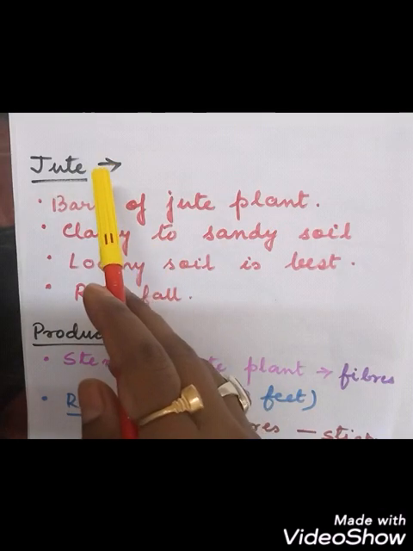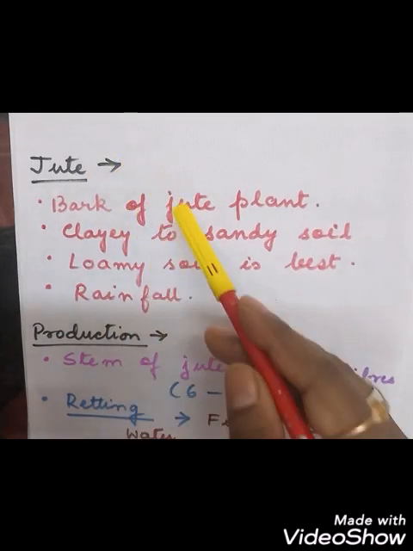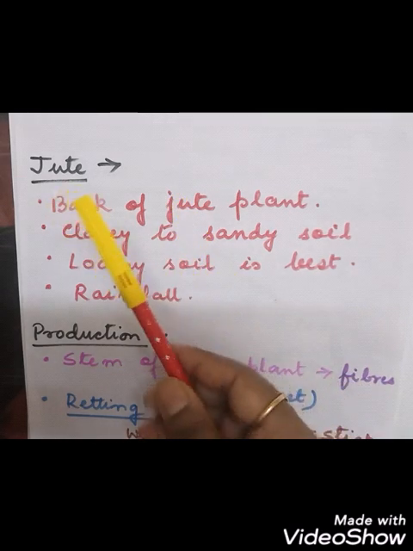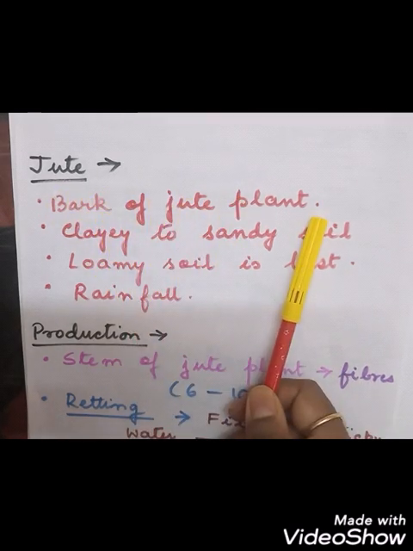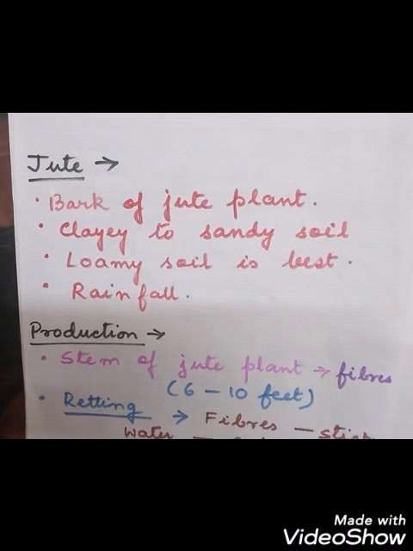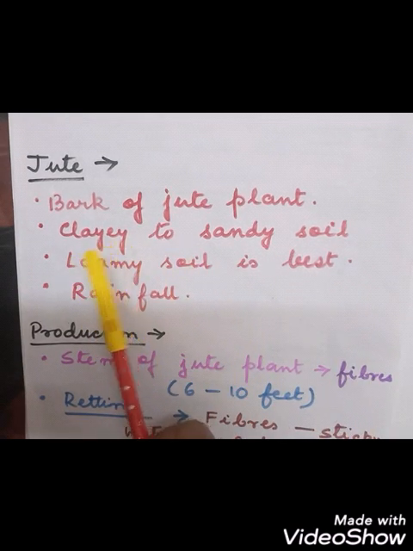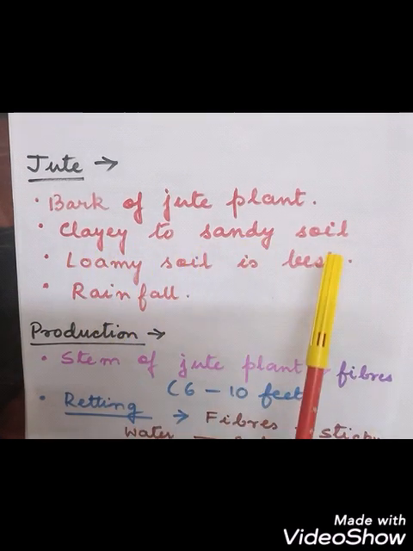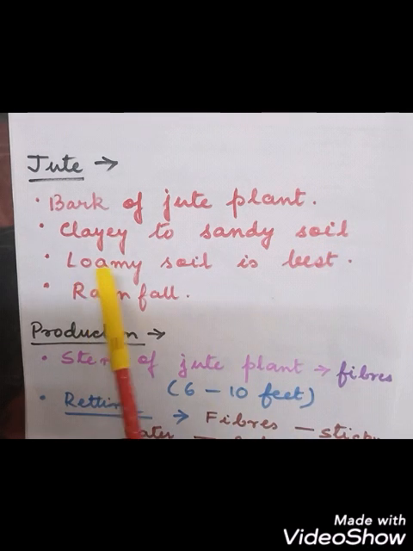Now we will start with the discussion of jute. Jute is also a plant fiber which is obtained from the bark of the jute plant. And where will the jute grow? They will mainly grow in clay soil to sandy soil. But which is the best soil? Loamy soil is the best soil. And they need a lot of rainfall. In the regions where it rains a lot, the jute will grow.